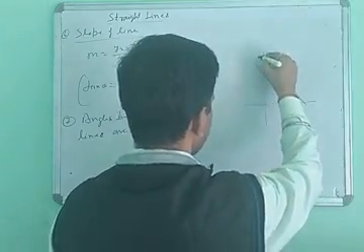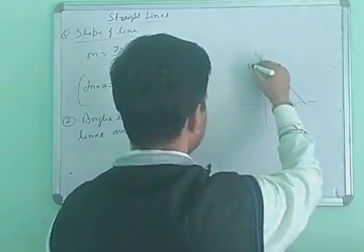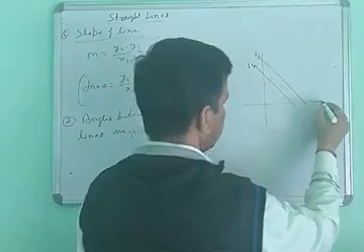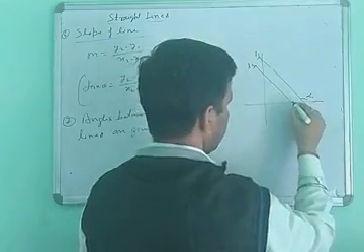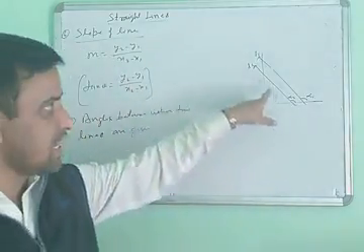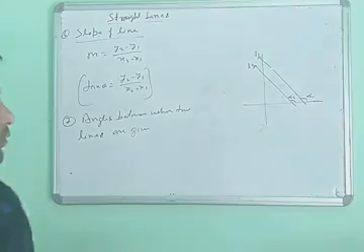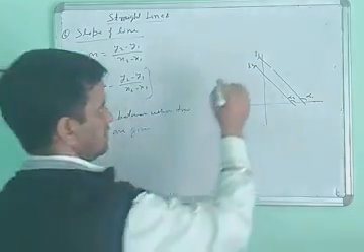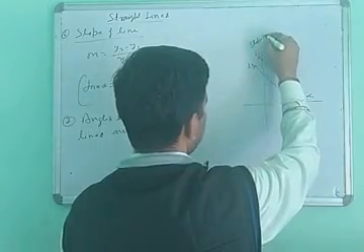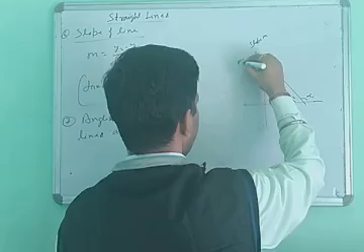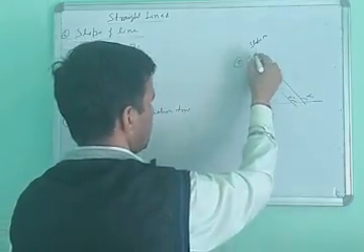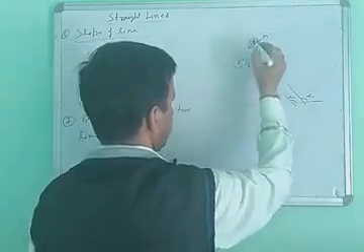Suppose in this set there are two lines, L1 and L2. L1 has angle alpha 1 and L2 has angle alpha 2. For the parallel condition, the slope of this line is M1 and the slope of this line is M2.